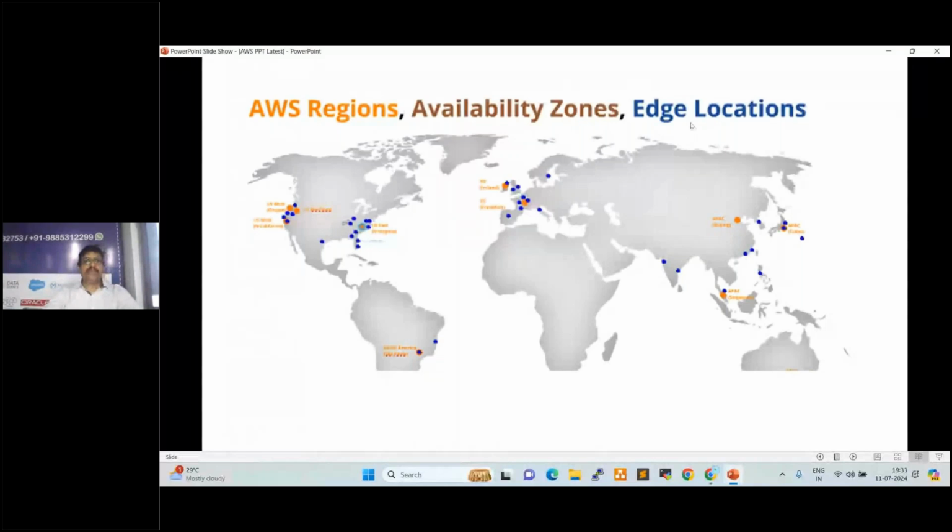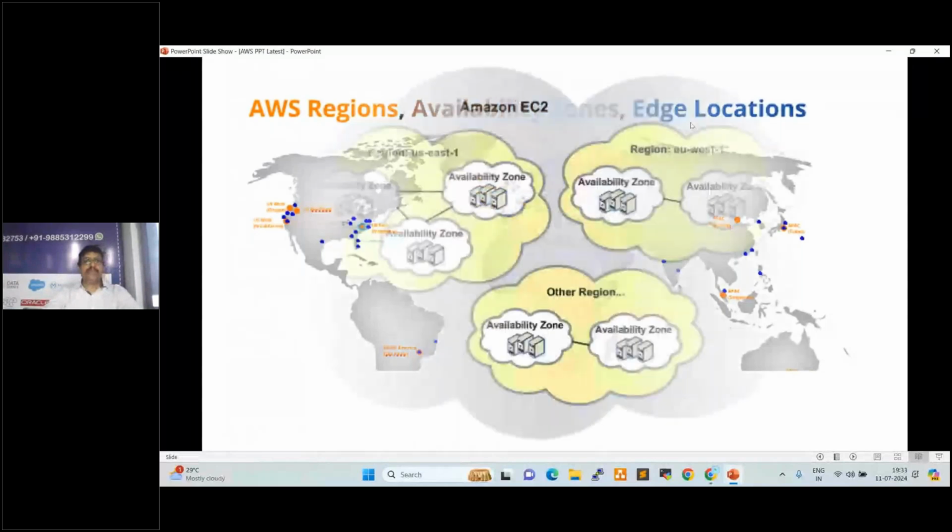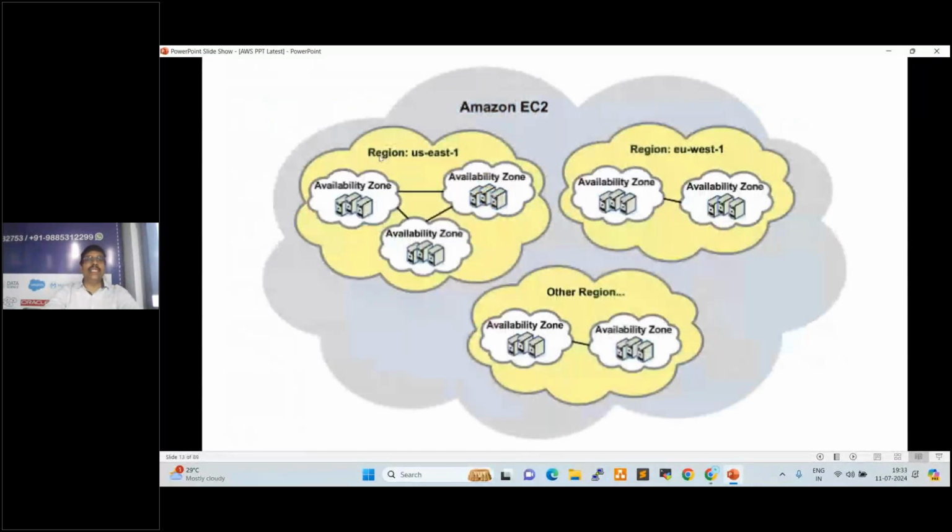See here, there are three zones: zone 1, zone 2, zone 3. So this is the primary region, US East 1, right? In this region, three zones are available. We can say these are the DR data centers, disaster recovery data centers.